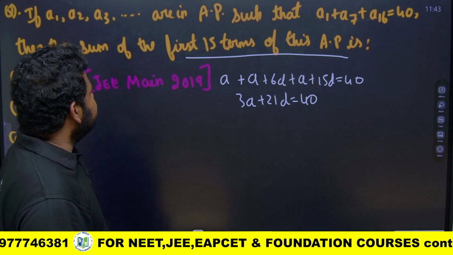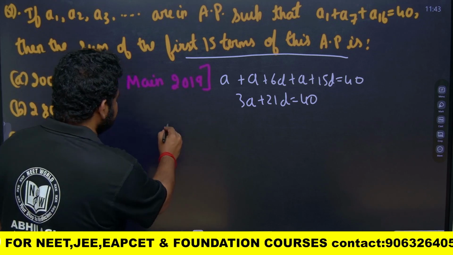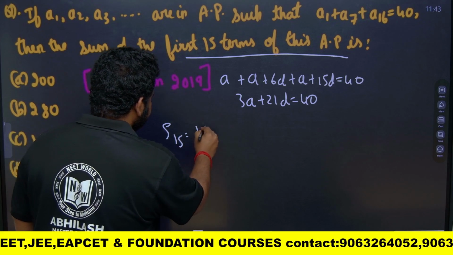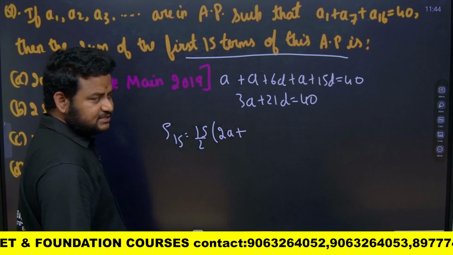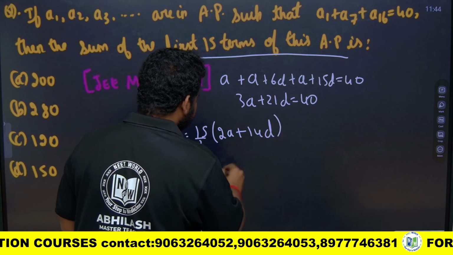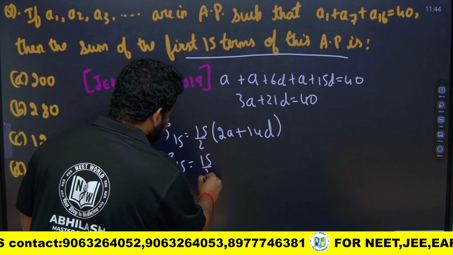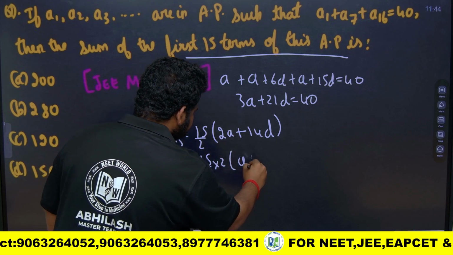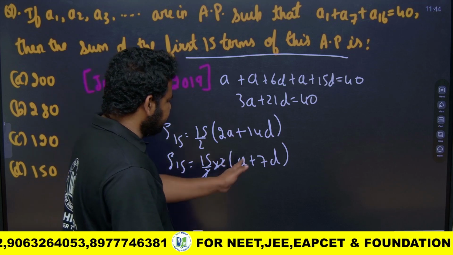They are asking for the sum of the first 15 terms of this AP. So I should write S15 is equal to 15 by 2 into 2A plus n minus 1 into D. Here n is 15, so 15 minus 1 is 14D. Now if I take 2 common, this will become 15 by 2 into 2 into A plus 7D. This 2 and this 2 I can cancel. Now I have 15 into A plus 7D.